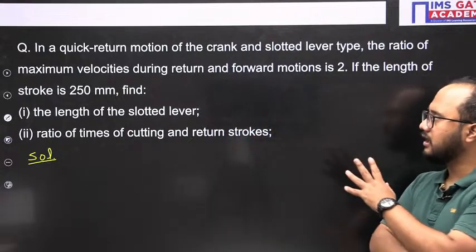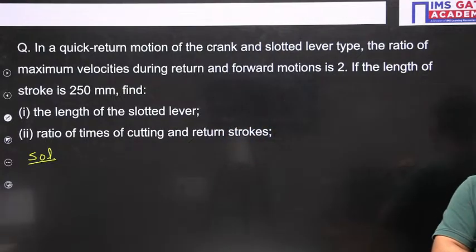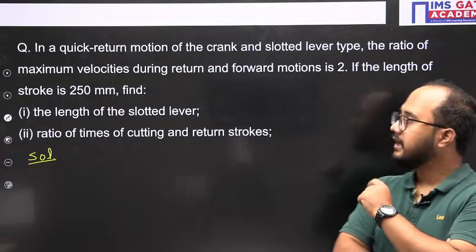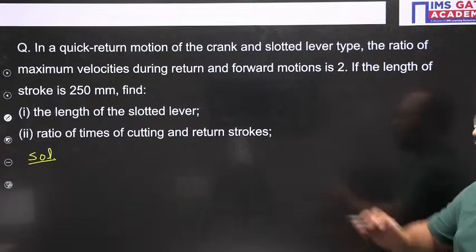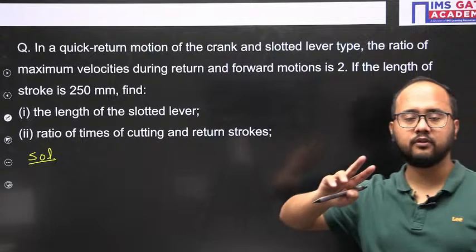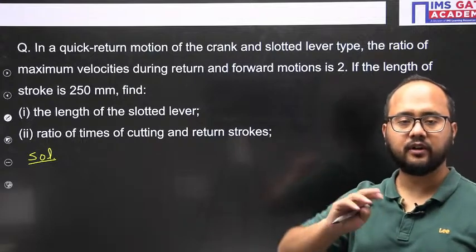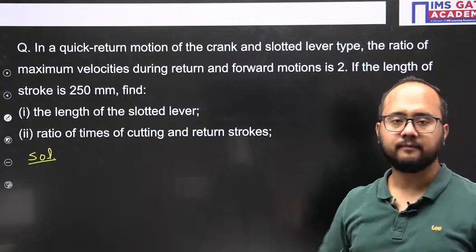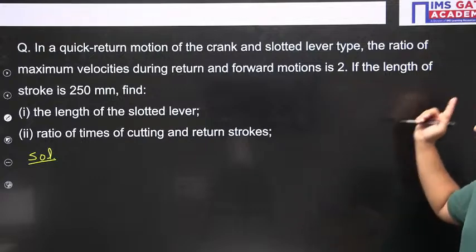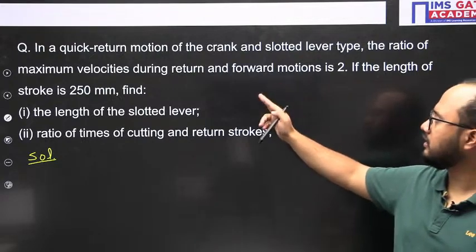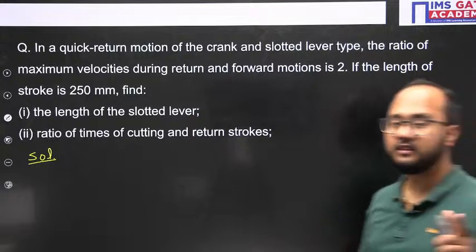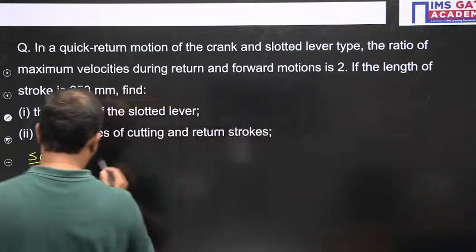Again, they have told us about a quick return motion mechanism here. Crank and slotted lever type they have already mentioned, because we have two types of mechanisms, Whitworth and crank slotted. The ratio of maximum velocity during return and forward motion is 2. This information is very important.